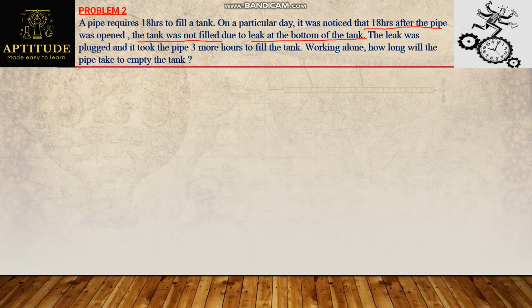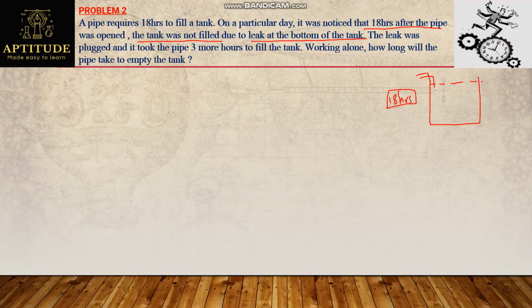See here, it is a very interesting problem and seems to be a tricky problem, but it is very simple. You just need to get some logic here. What is given? A pipe requires 18 hours to fill a tank. For example, I assume that there is a tank here, and this can be filled completely up to the level, and it takes 18 hours to fill it for a pipe.